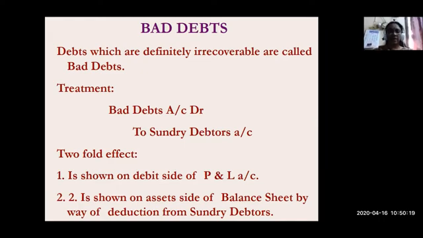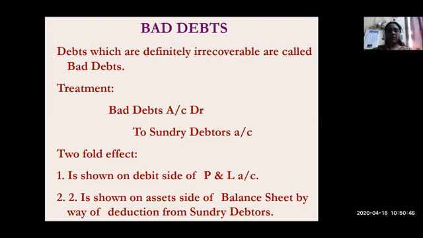What is meant by bad debt? Bad debt means debts which are definitely irrecoverable from the debtors. Debtors are those people to whom the sales are made on credit. If the amount from those debtors is not recoverable, then those are known as bad debts.